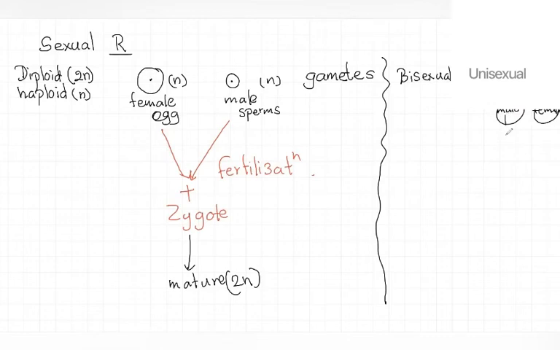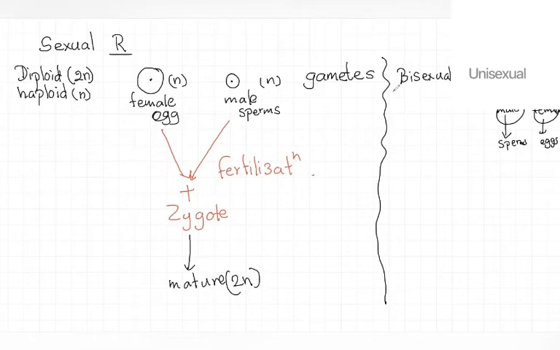The male organism can produce sperms, or male gametes, and the female organism can produce female gametes, or eggs. These are called unisexual organisms.